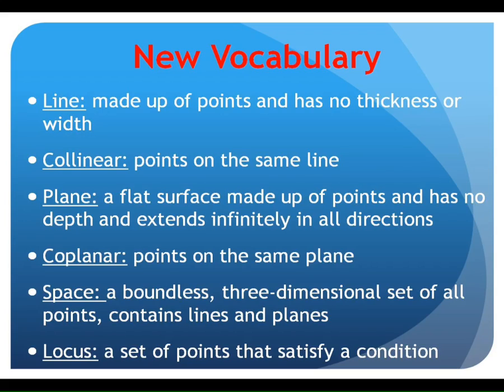Space, when we talk about geometry, we talk about it being in a space. Okay? The planes have to exist somewhere. Lines have to exist somewhere. A boundless three-dimensional space, right? We're not just dealing in 2D, it's 3D. Okay? Set of all points contains lines and planes. That's just where it exists. Okay? And locus, we're not going to talk much about locus in here. A locus is just a set of points that satisfy a condition. It's a group of points. We're not going to hit locus very hard, but it's just a set of points.